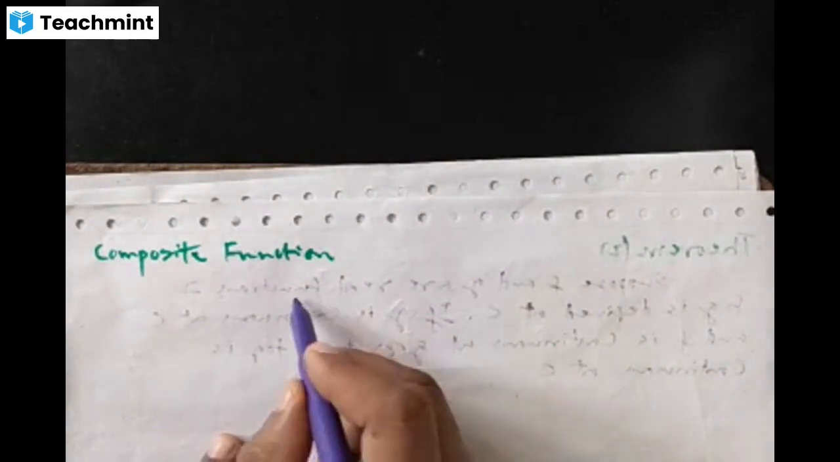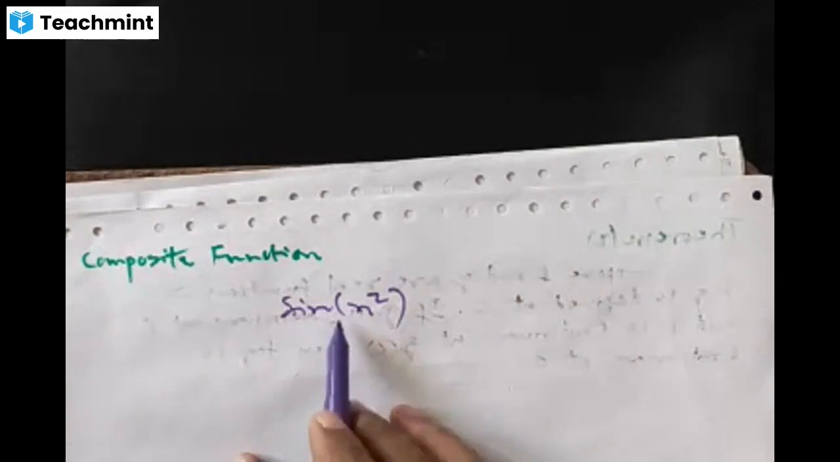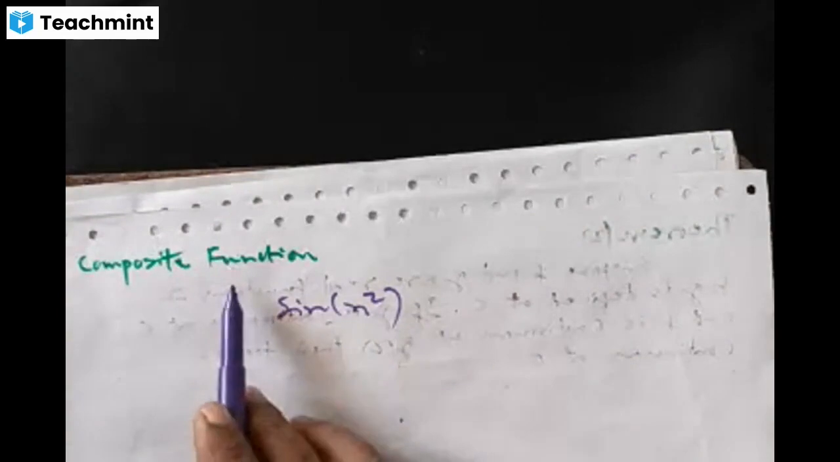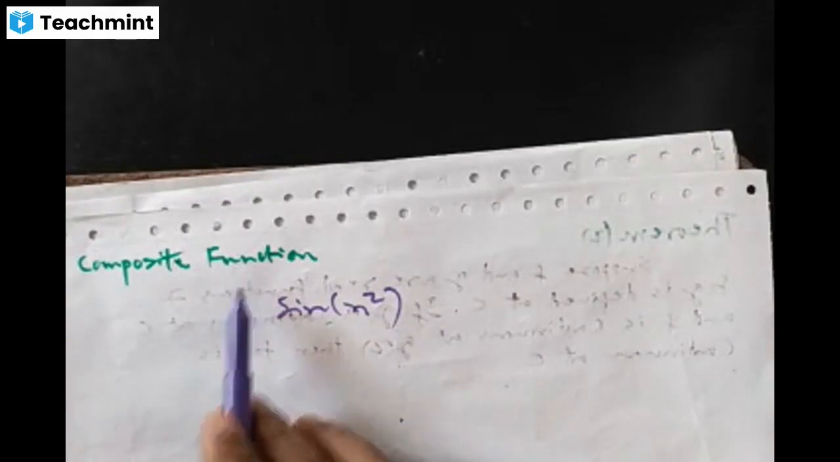Now we are going to discuss composite functions. Let us take a function like this, sine of x square. See, this is not an ordinary function. This is actually a function of a function. A function of a function is called a composite function. Here there are two functions. One is the sine function, the other one is the polynomial function x square. Such a function is called a composite function. You are going to learn this in detail in the chapter relations and functions.